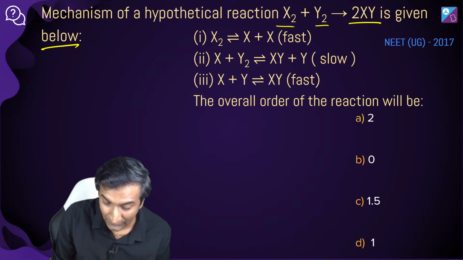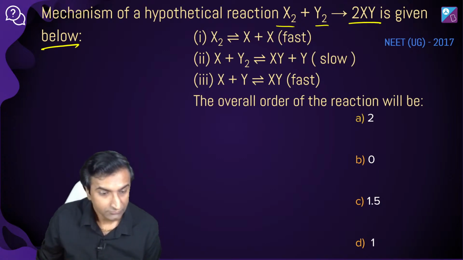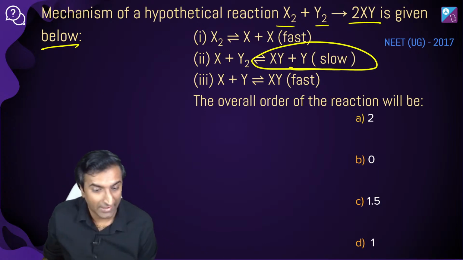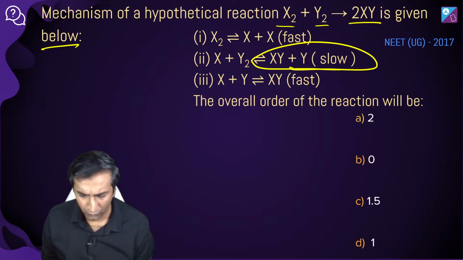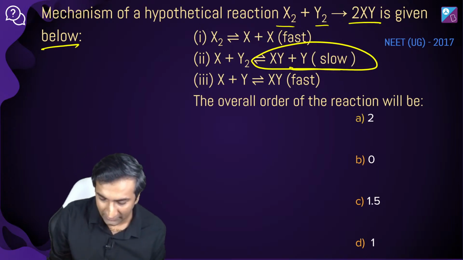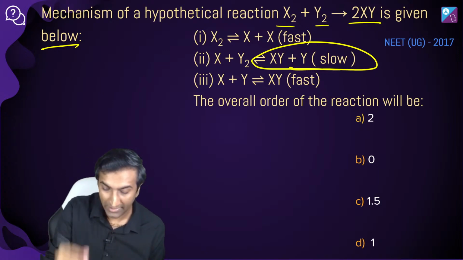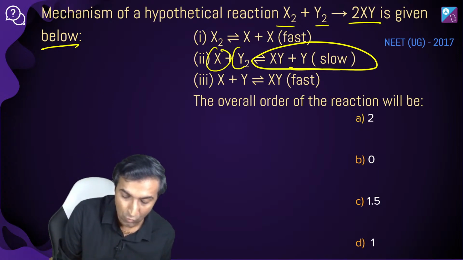Yeah, try this one out, guys. Okay, Raja is giving us all hints. Yes, absolutely, the slow one is the rate determining step. Brilliant. Where do you go from here? How do you get the order of the reaction? Okay, the rate determining step is the slow one, which means the rate is going to be X into Y2.